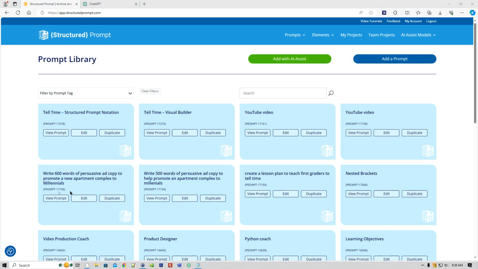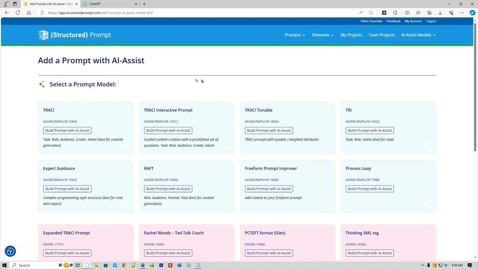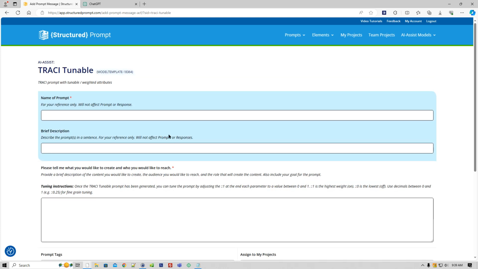Hey, this is just a quick look at a new prompt model available in AI Assist on structuredprompt.com. This one's called TRACI Tunable. It's very similar to the TRACI prompt, which is task, role, audience, create, intent parameters, and then various rules assigned to those parameters. This version is tunable, meaning you can assign weights to each of the attributes that it generates.